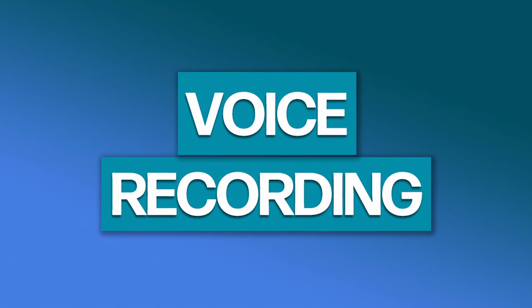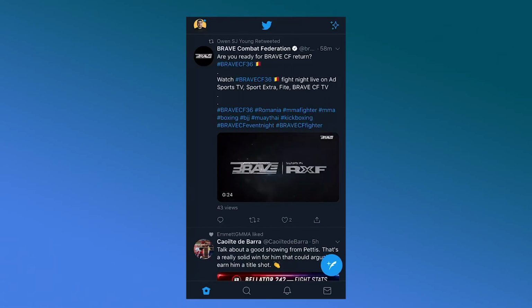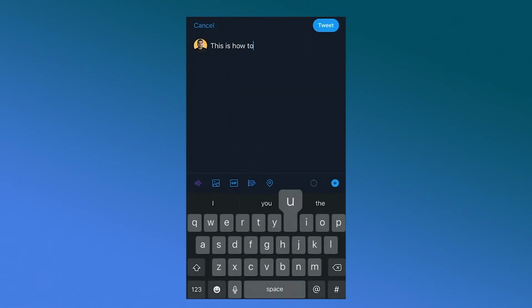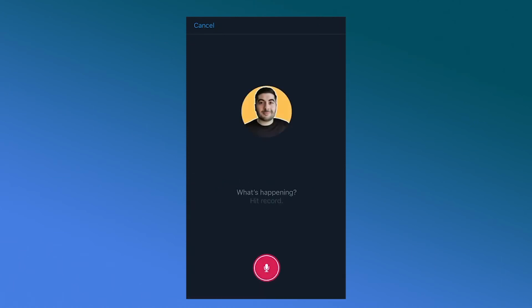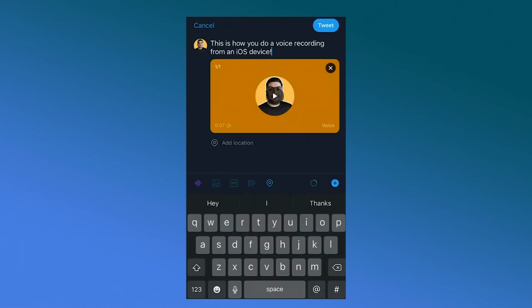An unexpected feature to hit Twitter is the option to post a voice recording. The voice recording feature allows users to capture up to 140 seconds of audio in each post. It's a pretty left field addition to the service, and I'm not even sure it has legs, but it will be interesting to see how users utilize this new feature when it becomes widely available. Currently, this is only available on iOS, but should be rolled out full scale very soon.